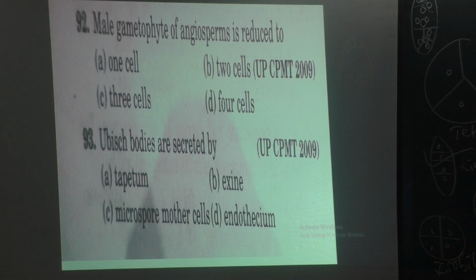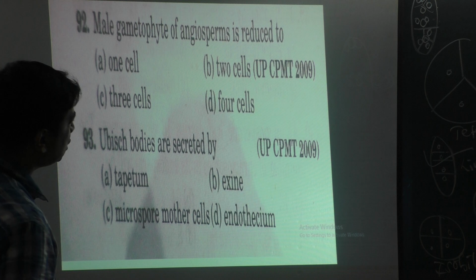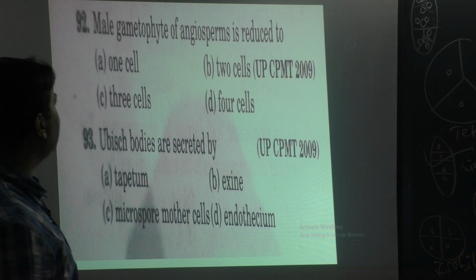Male gametophyte of angiosperms is reduced to, options: 1 cell, 2 cells, 3 cells and 4 cells. Understand the question. What is the male gametophyte?